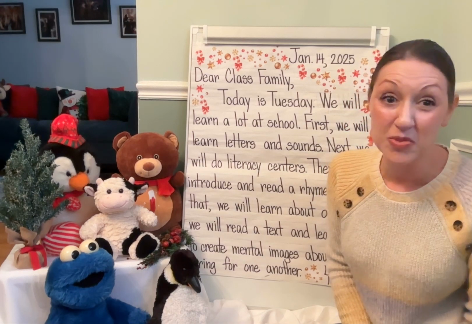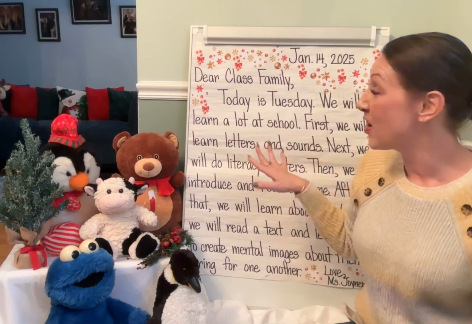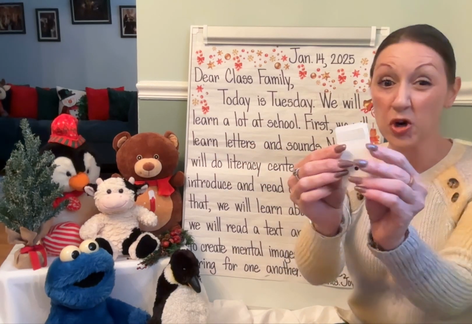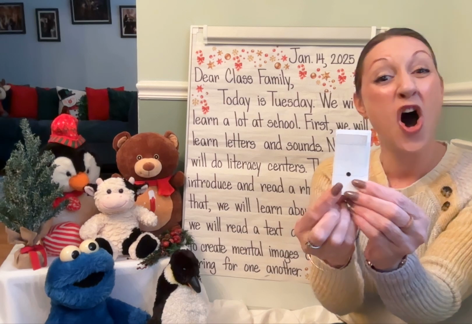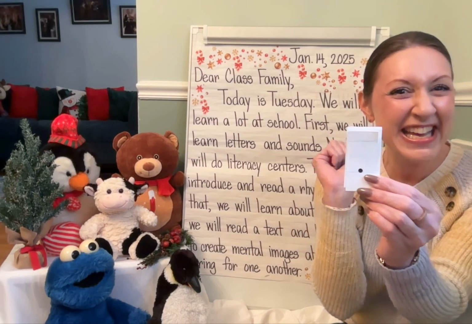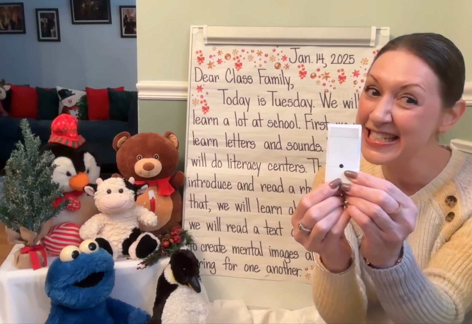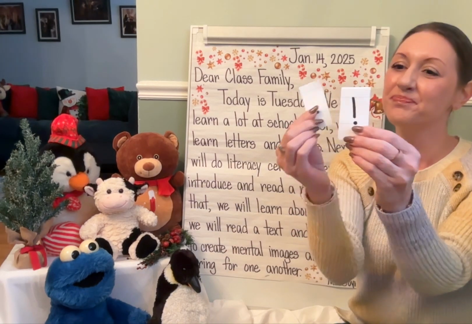Let's review the names of the punctuation marks that you will be seeing within our message today. Remember, good writers know how to use these punctuation marks. All right, say the name in Skywrite. Period. At the end of telling sentences, statements, and abbreviations.